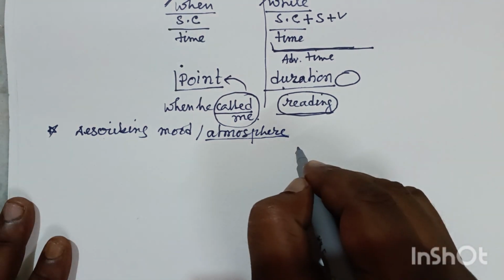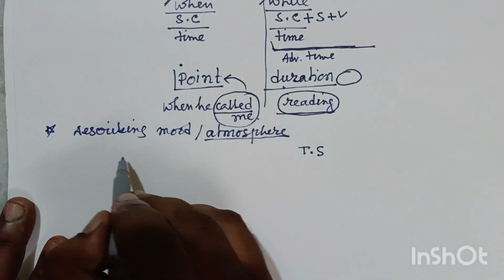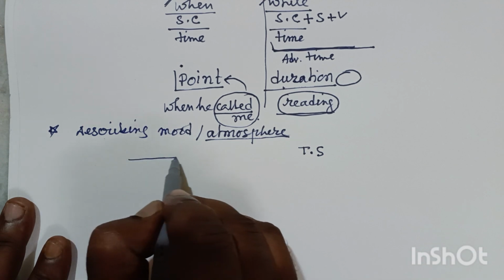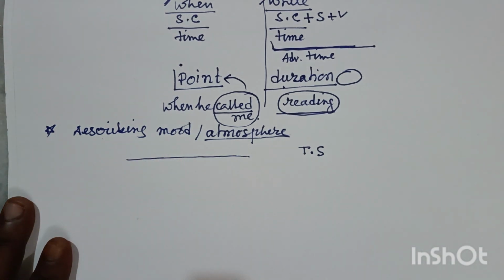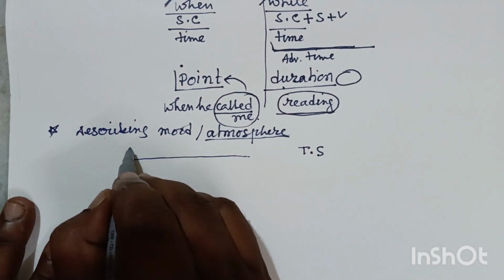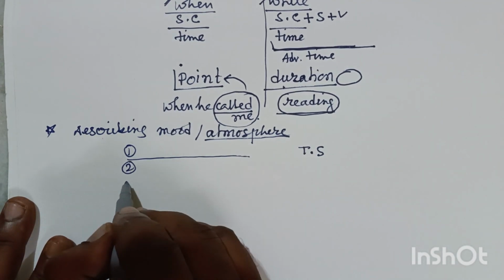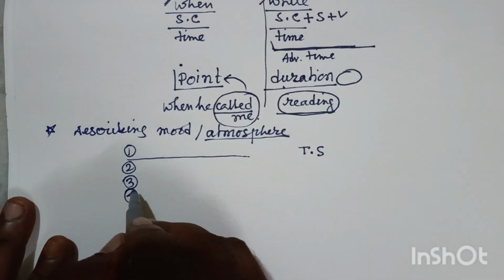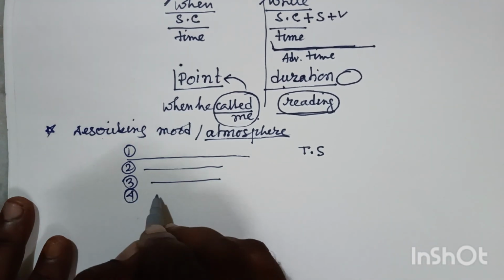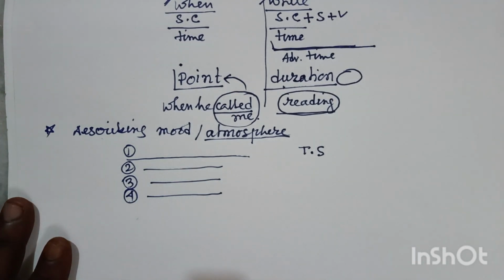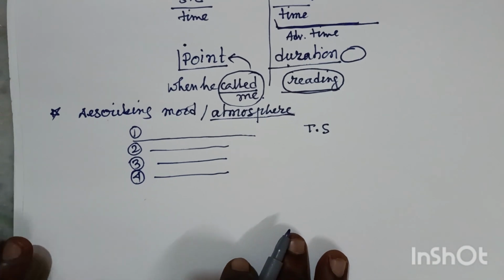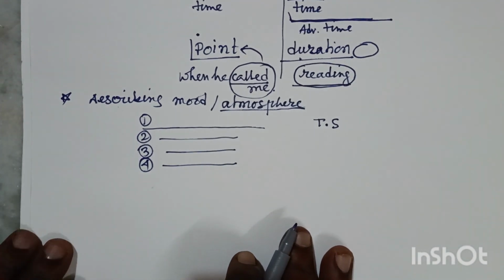Suppose this is our time of speaking, and obviously this is our past time, and in this past time maybe several actions are going on. Suppose 3-4 actions are going on. Action 1, action 2, action 3, action 4. These were going on. Friends, for these also we use past continuous tense. I am writing down one example. You can look at this.